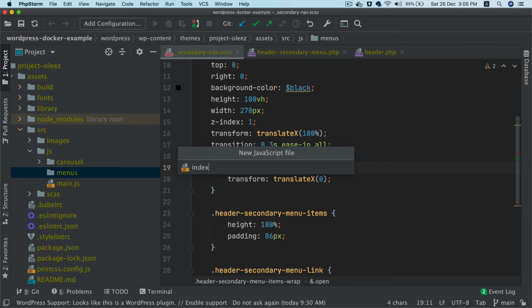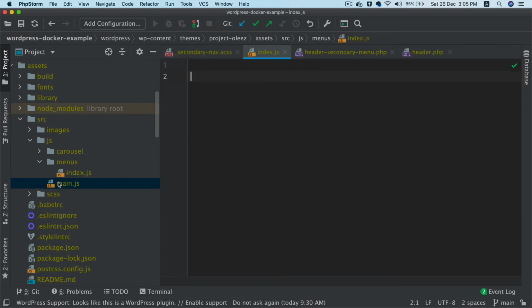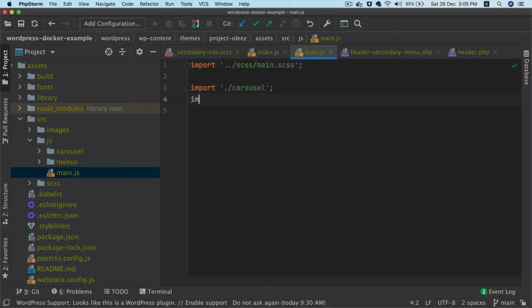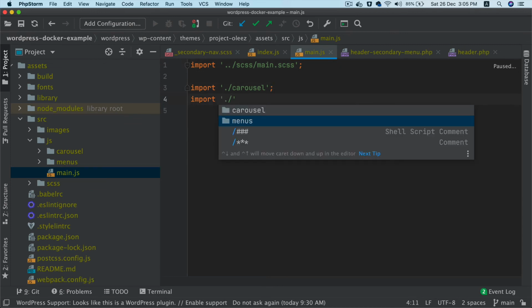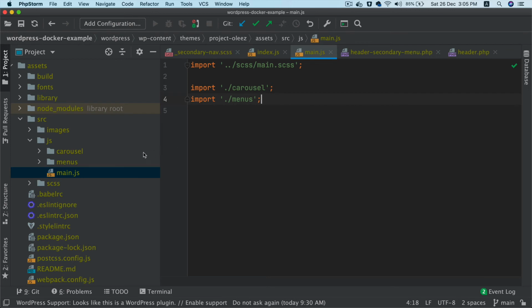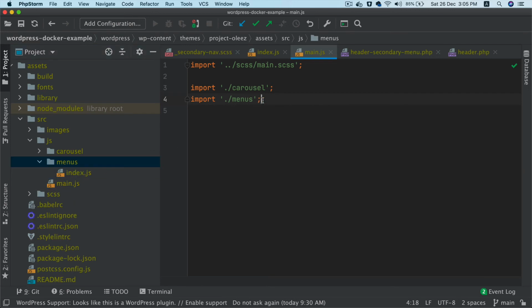And because I've added a new file, it becomes important to import it, otherwise JavaScript would not know. So import menus, that's it. I don't have to add index over here, it's understood.